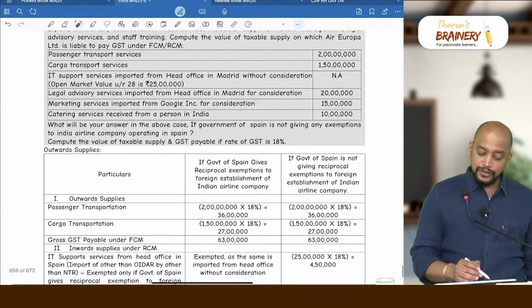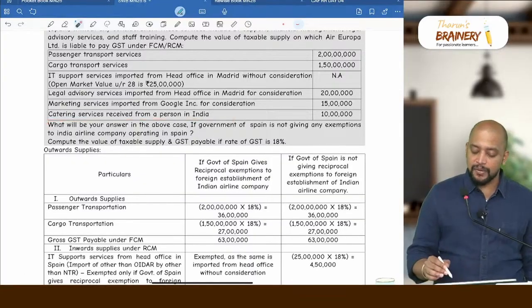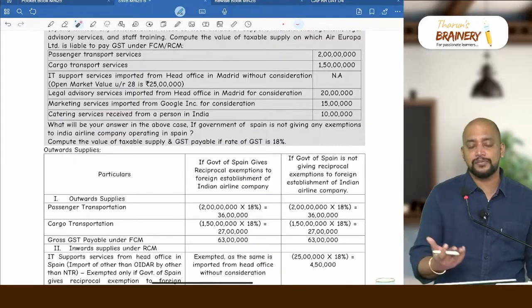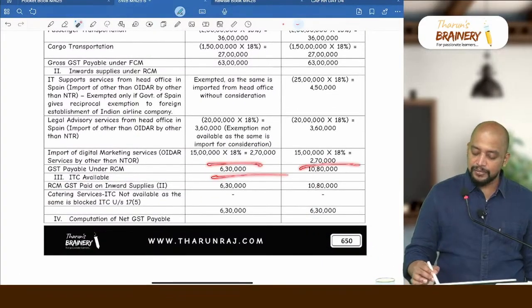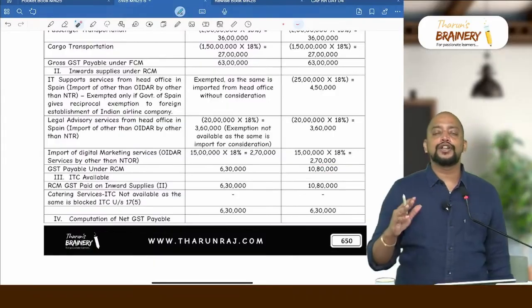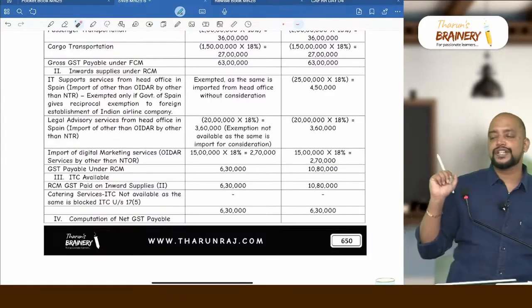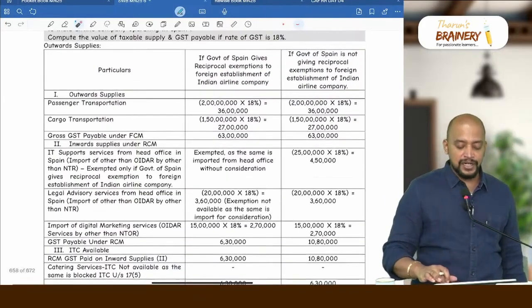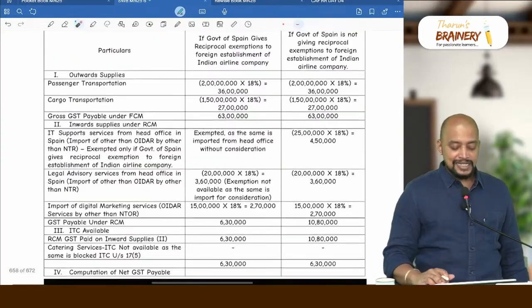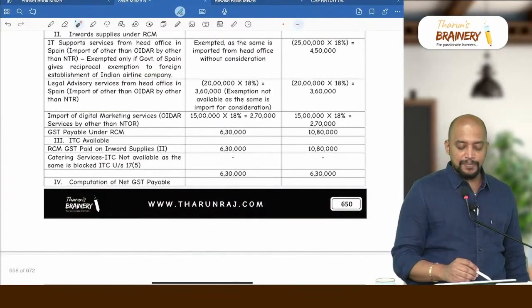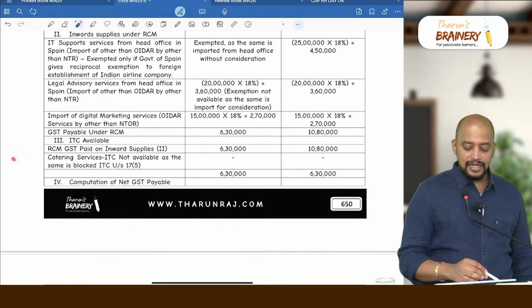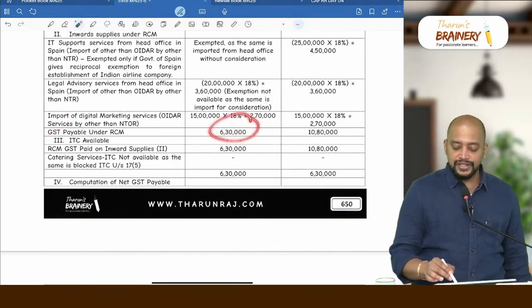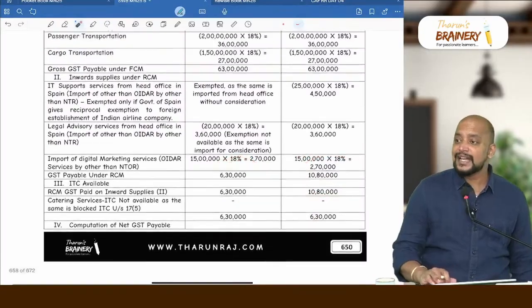Next. So catering service received from a person in India, that is not under RCM. That's not import of service, normal services. So these are the only 3, and on this GST payable under RCM. So I told you while doing a 14 marks question, 4 statements we need to prepare. First statement is what? Outward supplies. Second statement is what? GST payable on inward supply under RCM. Third is what? ITC. Whatever GST you paid under RCM, you can take as ITC.